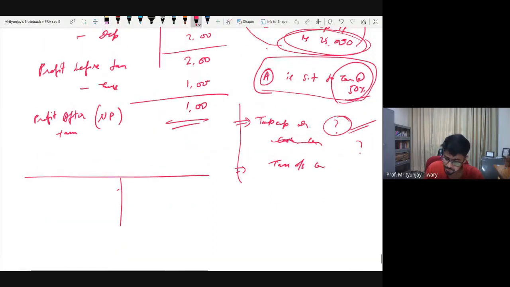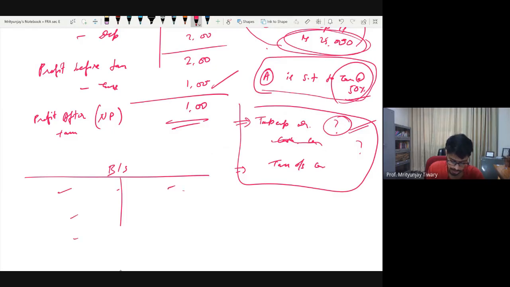This journal entry is only for your reference. What you do is show the tax expense, and when you are preparing your balance sheet, among other assets and liabilities, on the liability side, prepare one item, tax outstanding, and write 1 lakh. Done. Fine. So this is recording the credit side and this is recording the debit side.